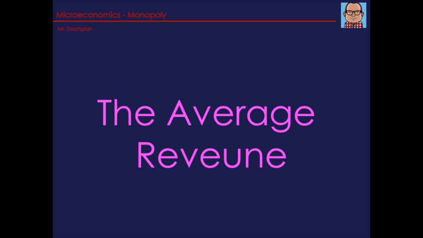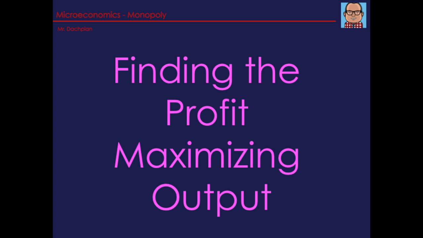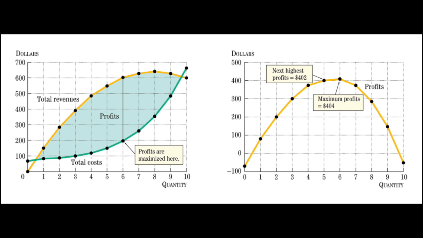Recall, profits are the total revenue received from selling the product minus the total cost of producing the product, or profits is equal to total revenue minus total cost. One way to find out profit is to plot a firm's total revenue and total cost curves, with dollars on the y-axis and quantity on the x-axis. This is shown in this graph.